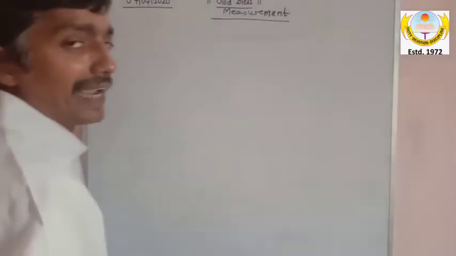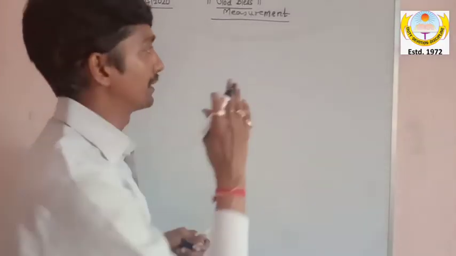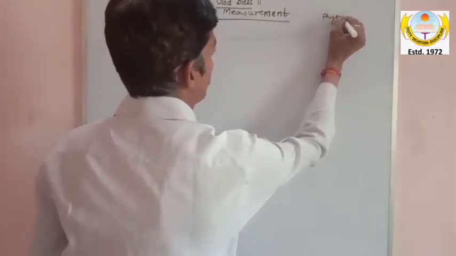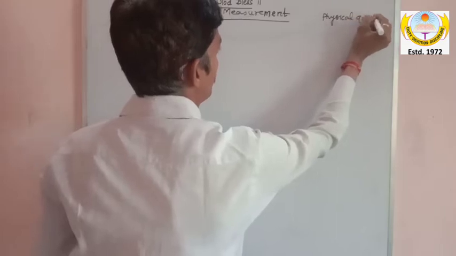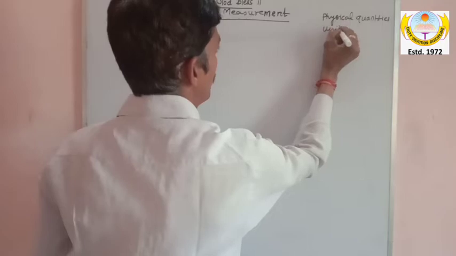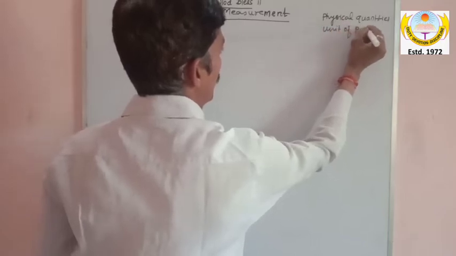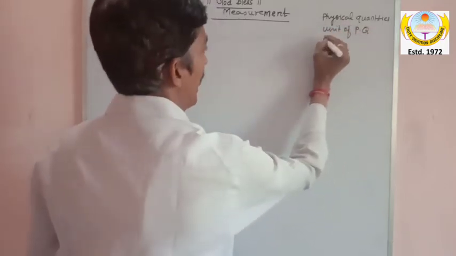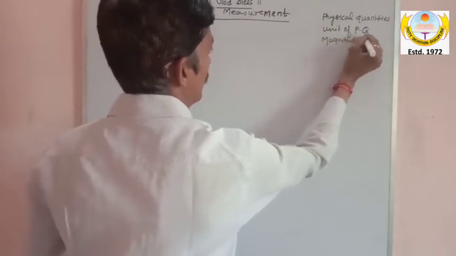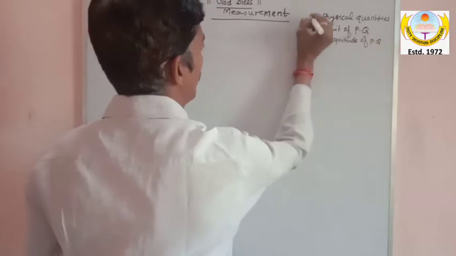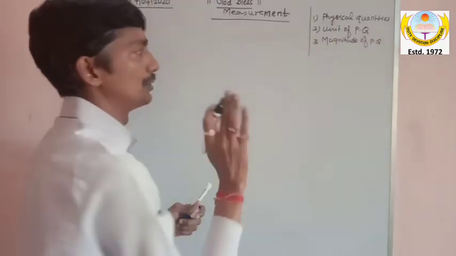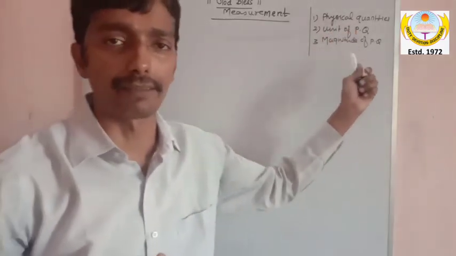So till now, my dear, I have discussed three things. I have discussed what is physical quantity, the unit of physical quantity, and the magnitude of physical quantity. We have completed these three things, so that you know how much we have completed.